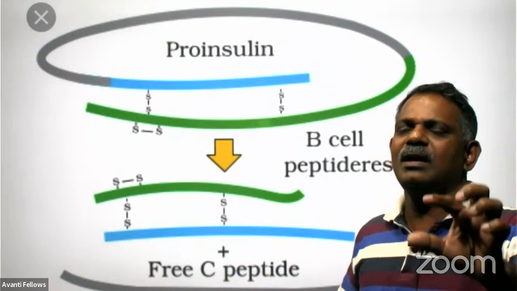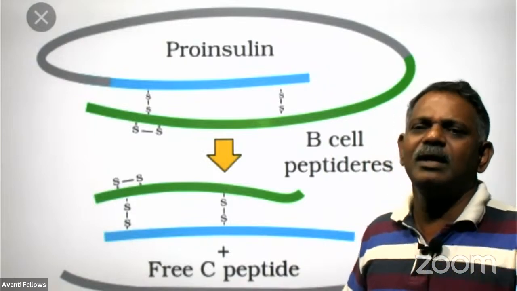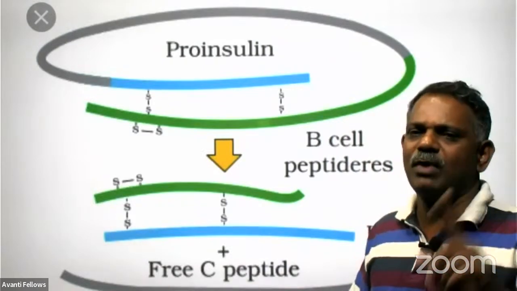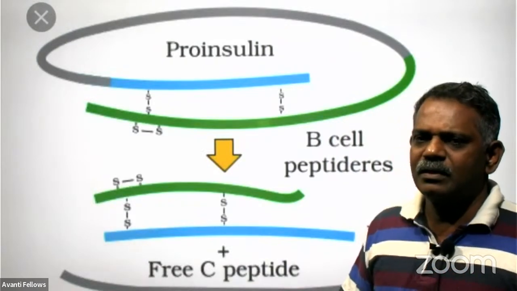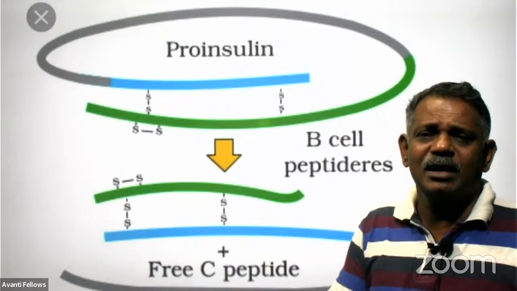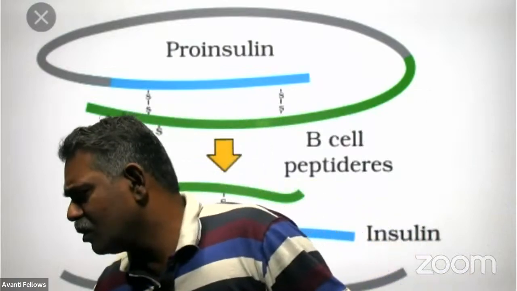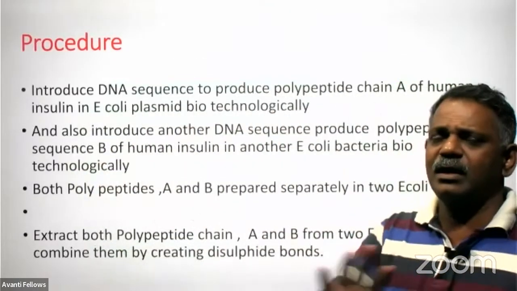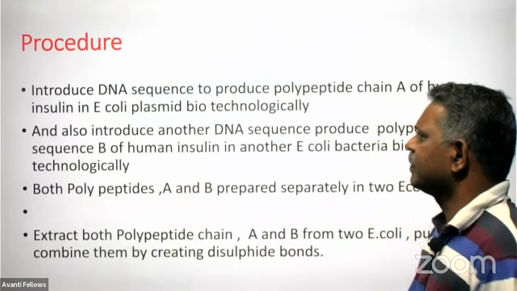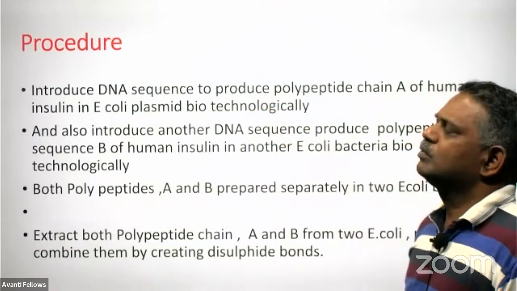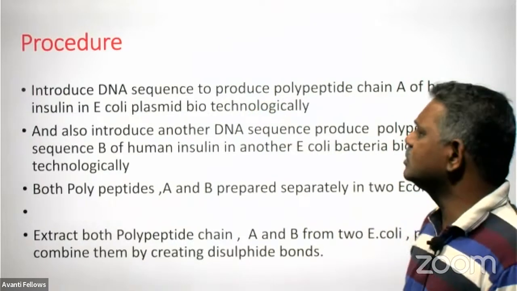Now that is what is available in the market, and the cost is very cheap. One bottle is only 100 and some rupees, 110 rupees I think, and one bottle is enough for a patient to use for one month. And there is no allergic response, it is very effective and able to reduce the level of glucose without creating any kind of problem. So this is the procedure to prepare human insulin.